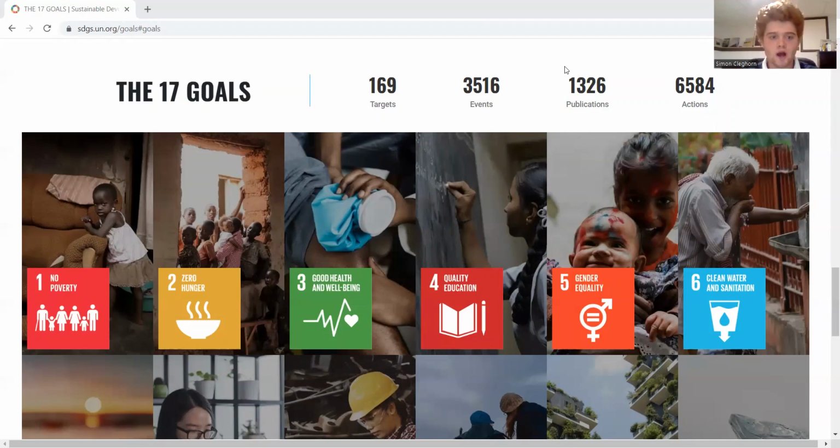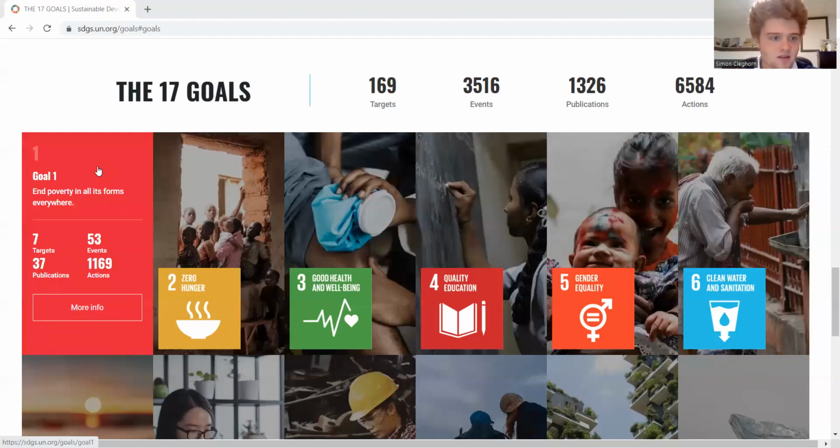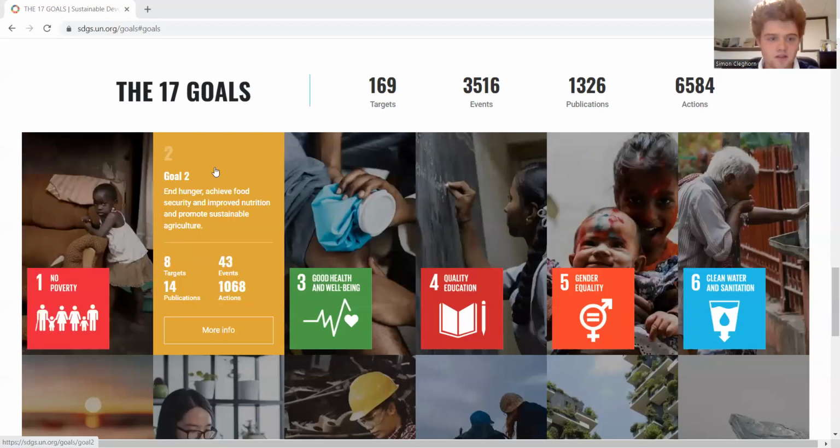So goal number one is no poverty. If you mouse over this, you can see that what that means is to end poverty in all its forms everywhere. There are 7 targets. An example of one of the targets is to, by 2030, eradicate extreme poverty for all people everywhere, which is currently defined as people living on less than $1.25 per day. The second goal is zero hunger. This means to end hunger, achieve food security, and improve nutrition and promote sustainable agriculture.